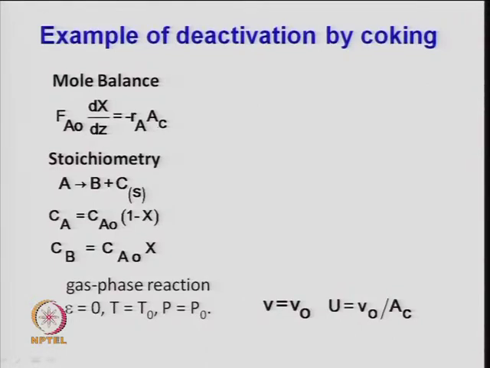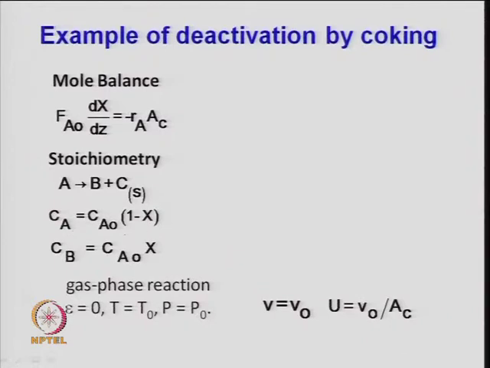One can write this expression in the form of per unit mass of the catalyst also. That time it becomes F A naught dXA by dW is equal to minus R A dash, where R A dash is the rate of reaction per unit mass of the catalyst. This is true for the stoichiometry given here: A converts to B, which is a product, and C is a solid material, a carbon, or coke.